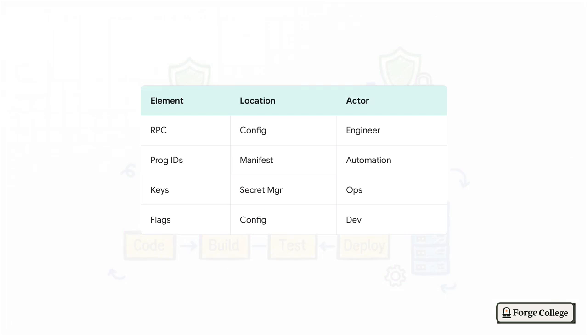RPC endpoints and network IDs, they belong in a checked-in config or runtime environment variables handled by a release engineer. Program IDs go straight into a versioned release manifest. But your API keys and private keys, these meaningfully increase your risk. They belong exclusively in a secret manager or CI encrypted secrets, never in plain text. And finally, your non-secret feature flags can safely hang out in your checked-in config.